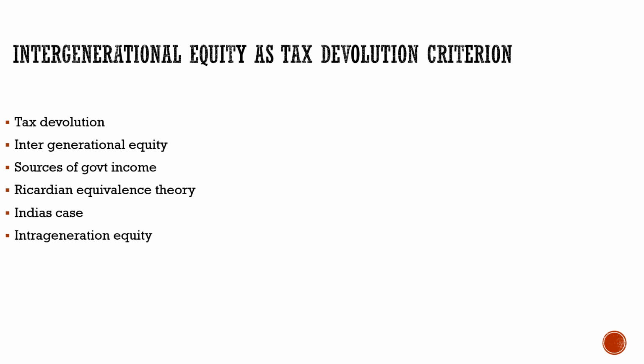Now coming back to our topic, the two things we saw: the center's source is either from taxes, or the second source is from borrowing. If the taxes are higher, there would be the least burden of borrowing on the center. So that least burden will pass on to other generations also. In simpler terms, if we would define intergenerational equity, it would be like that, from one generation to another generation.